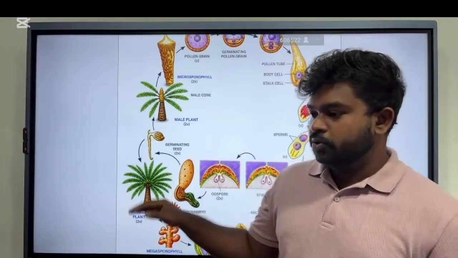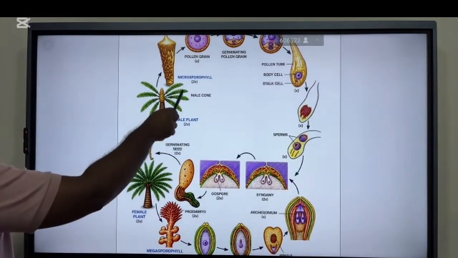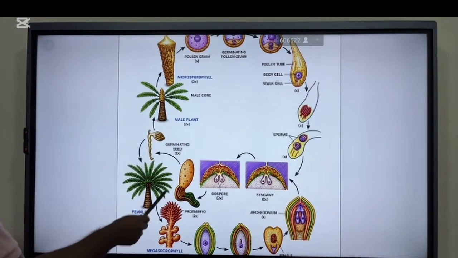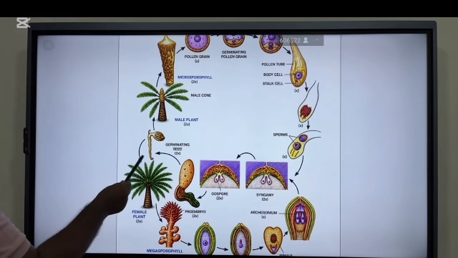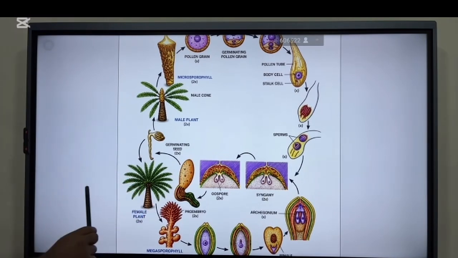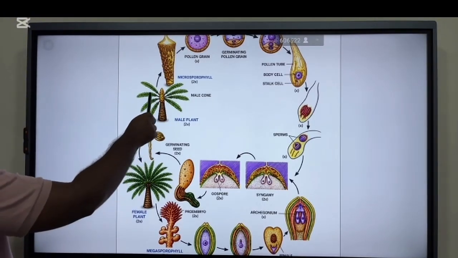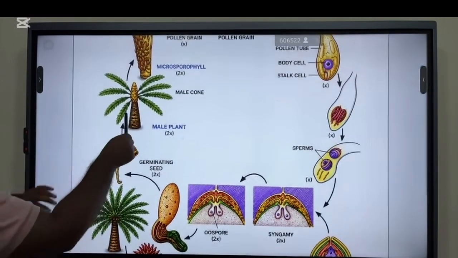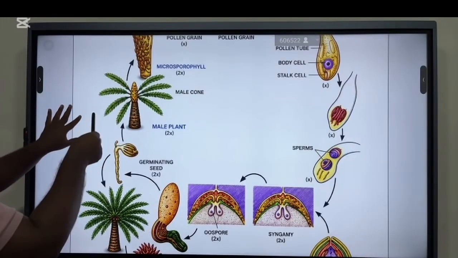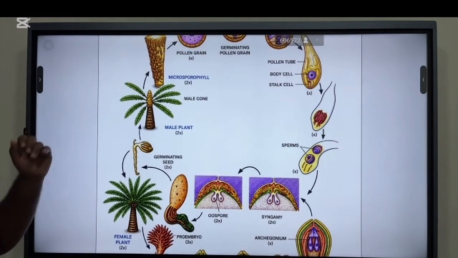But here there are two types of sporophyte. This is the male plant, the male sporophyte, and this is the female plant, the female sporophyte. The male sporophyte has a structure called the male cone, right? That is the male structure of the male sporophyte.